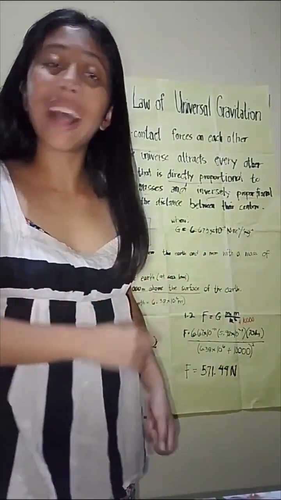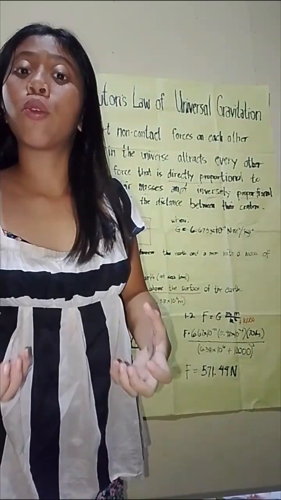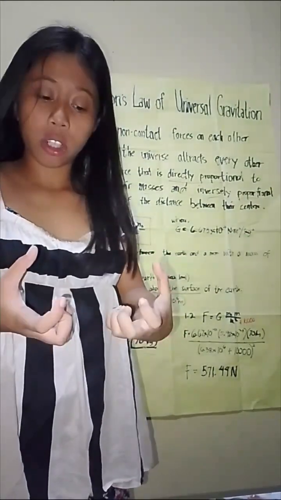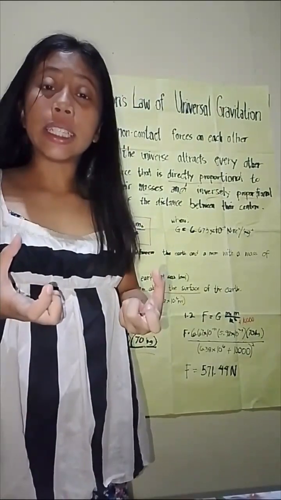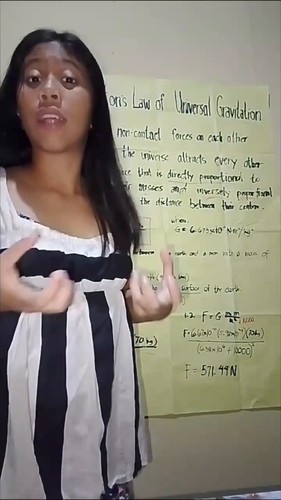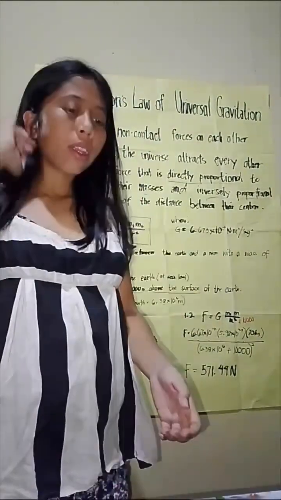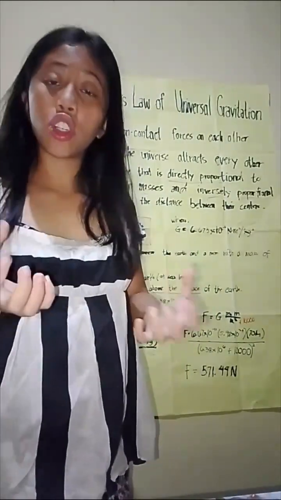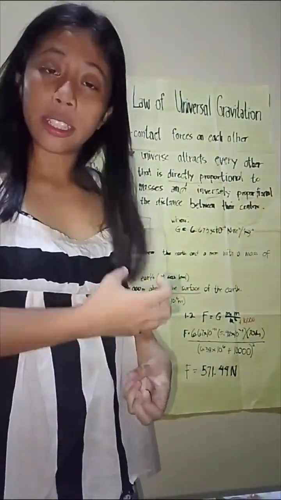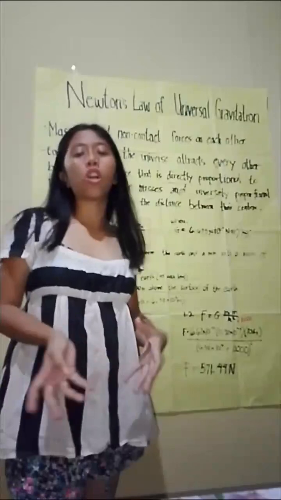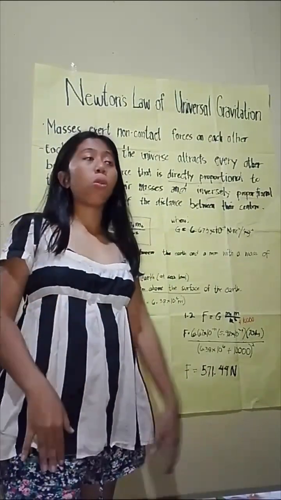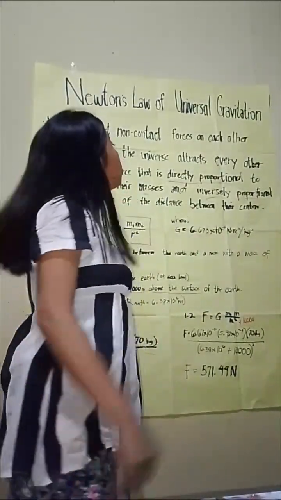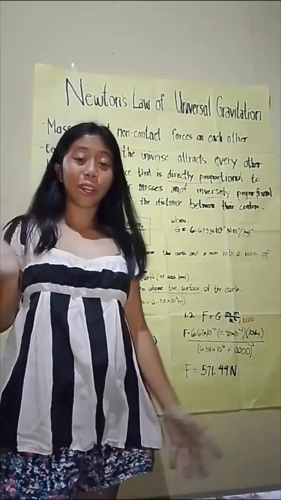When two objects with masses exert forces on each other, you don't need to have contact. Masses exert non-contact forces between two objects with the use of gravity, right?